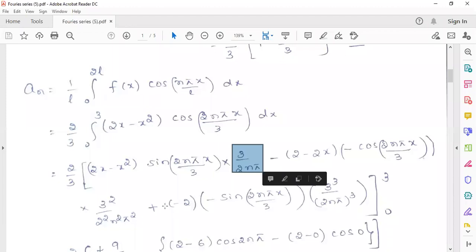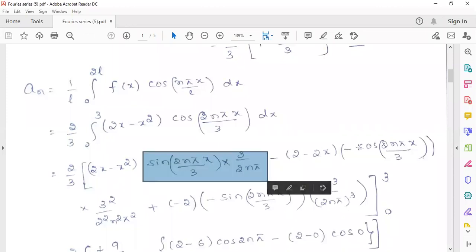Minus derivative of u. The derivative of 2x is 2, minus the derivative of x square is 2x, into the integration of sin 2n pi x by 3 into 3 by 2n pi. So once again you have to integrate this one. The integration of this is minus cos 2n pi x by 3 into 3 square by 2 square n square pi square, or you can write 2n pi whole square.